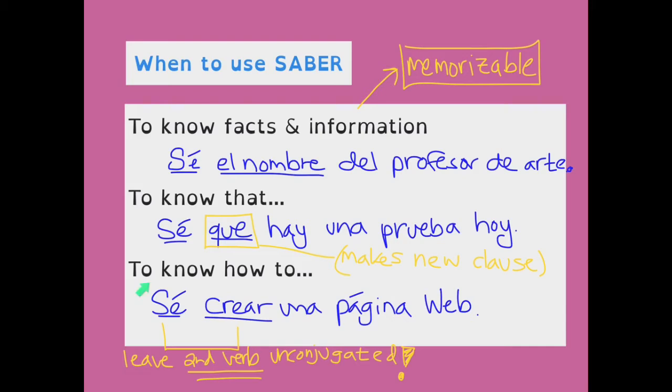And lastly, anytime we want to talk about knowing how to do something. Now, remember in Spanish that when we have two verbs side by side, we do not conjugate the second verb. It stays in infinitive. We only conjugate the first. So you'll notice that there's no word in between here, so the word how is not present. It's just implied by the structure of this sentence. So this one, sé crear una página web. I know how to create a web page. So anytime we want to talk about knowing how to do something, that requires saber.